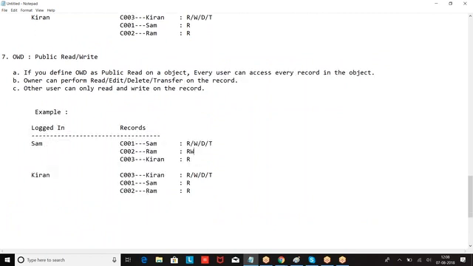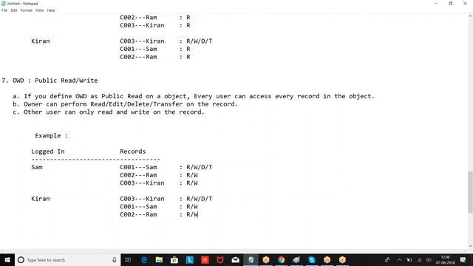Public read means they can only read. Read write means they can perform read and write operations. I hope you are good with this. Right. Then next one.